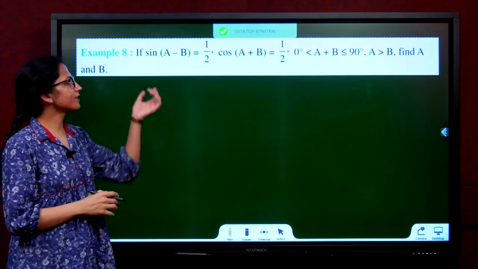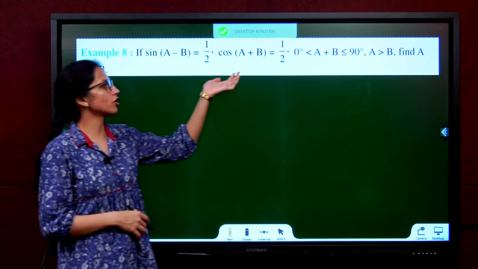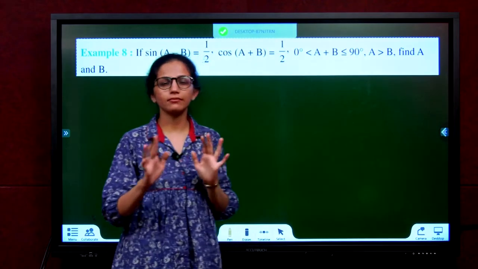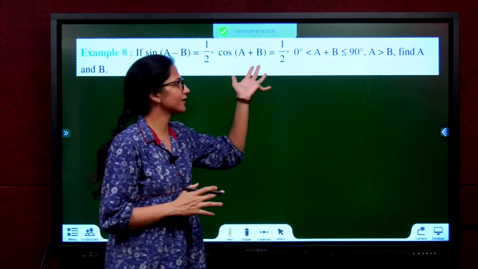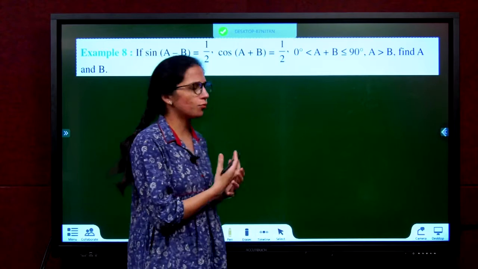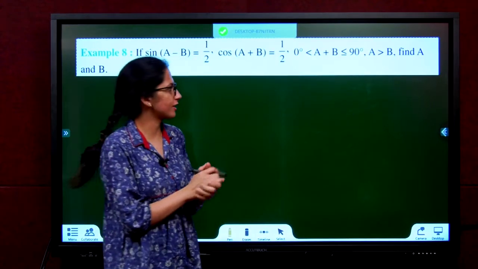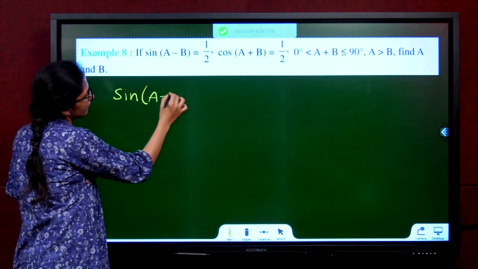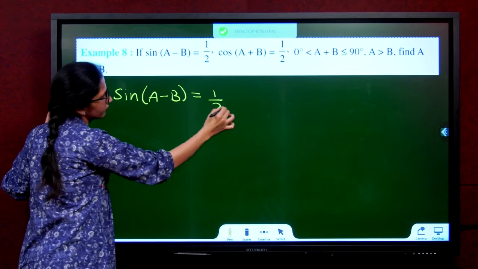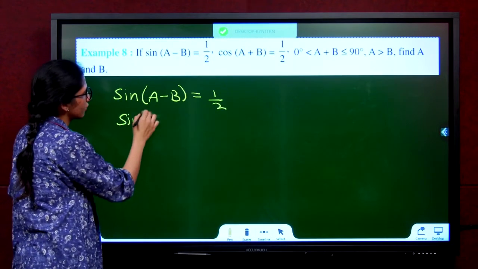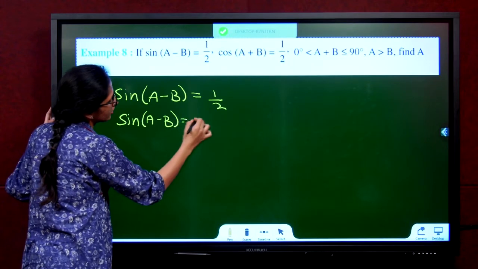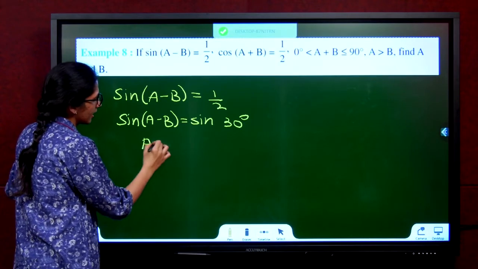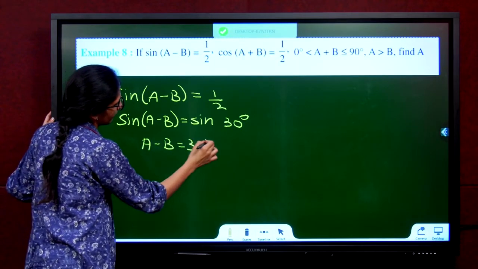Example 8. If sine of A minus B is equal to half and cos of A plus B is equal to half, where A plus B lies between 0 and 90, A greater than B, all those conditions are just to satisfy this. You don't have to understand that too much in depth. They will give you conditions that satisfy itself. Find A and B. See here, sine of A minus B is equal to half. Can I write sine of A minus B is equal to sine 30 degree? Yes, on comparing, A minus B is equal to 30 degree.